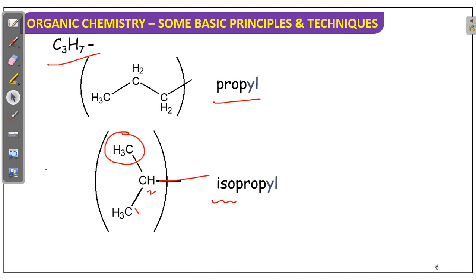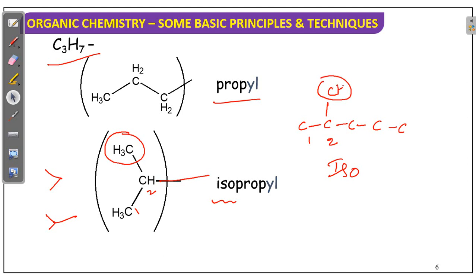It looks just like a V shape, or we can say a Y shape, because a chain is there. Example: carbon, carbon, carbon. Now it is called iso. Why? On the last second carbon, if one carbon, especially methyl, is there, this is called iso.